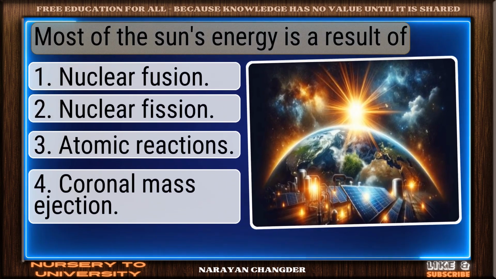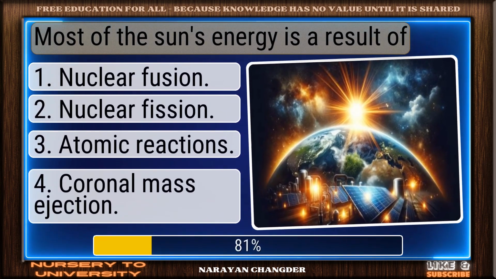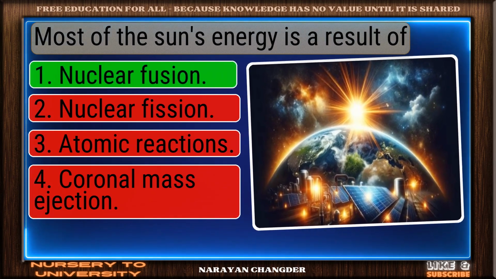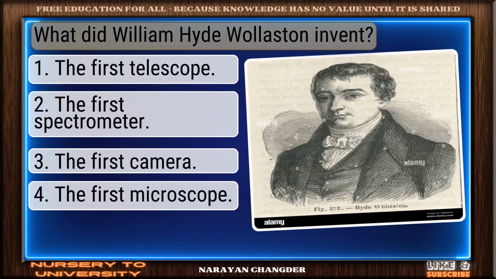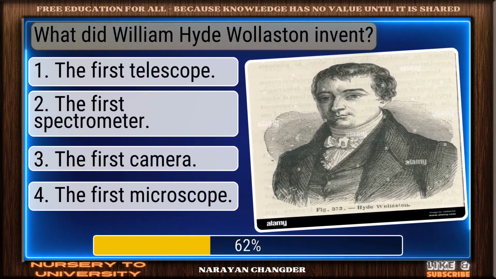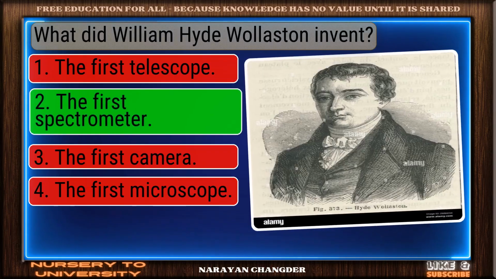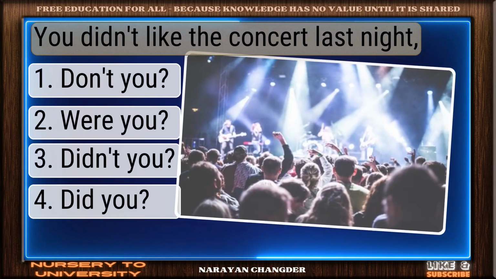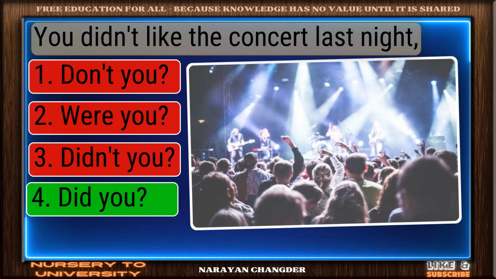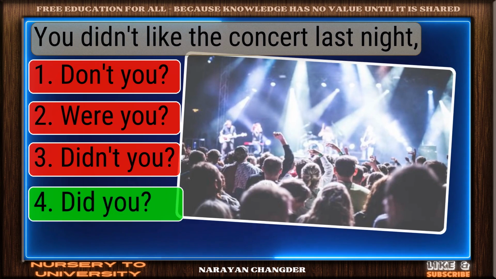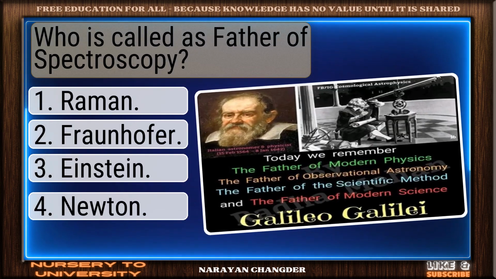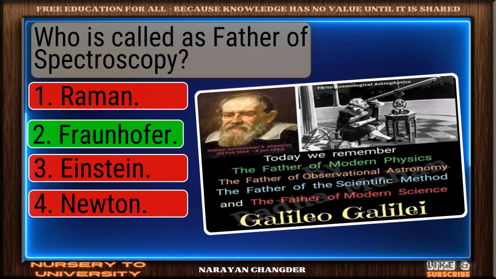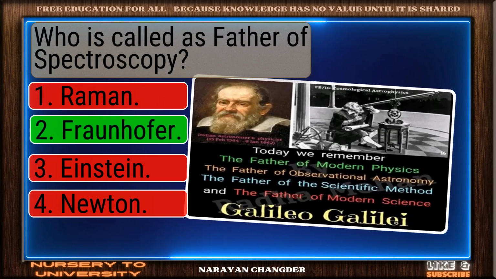Most of the sun's energy is a result of. Nice work. You chose nuclear fusion, and it is correct. What did William Hyde Wollaston invent? Bravo. The first spectrometer is the answer. You didn't like the concert last night? Good job. Your answer, did you? Works well here. Who is called the father of spectroscopy? Correct. Fraunhofer is the right answer.